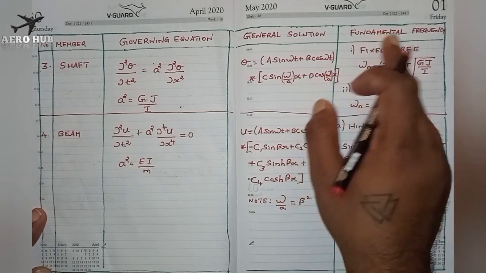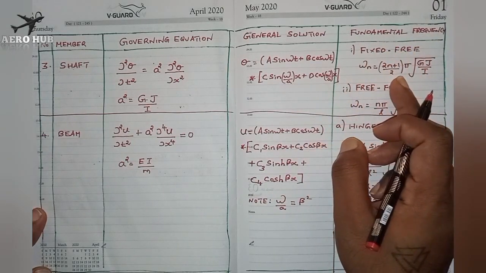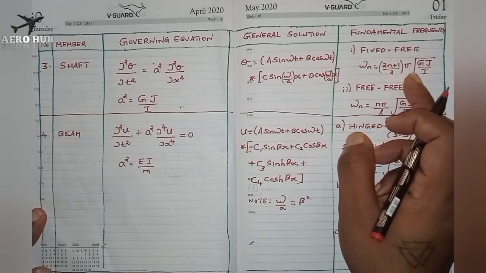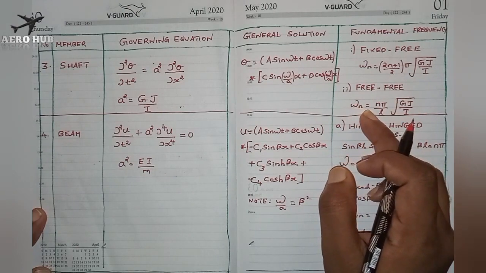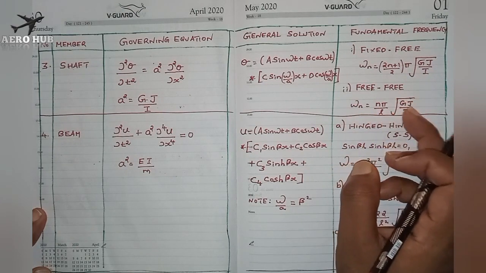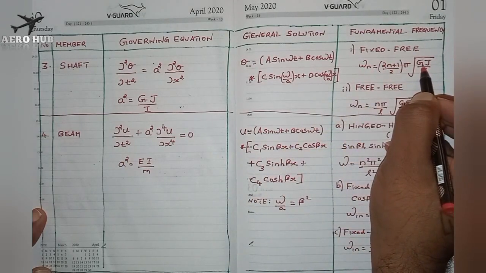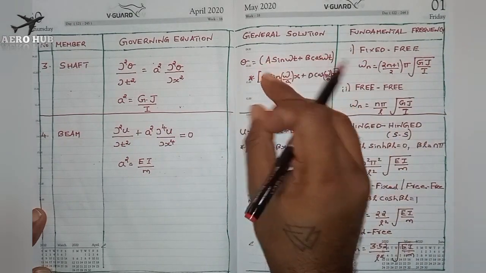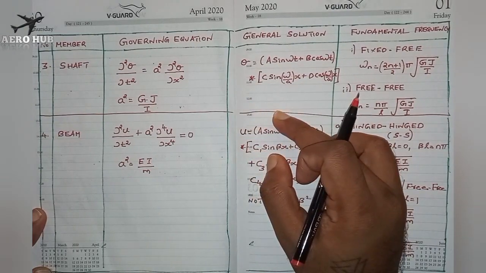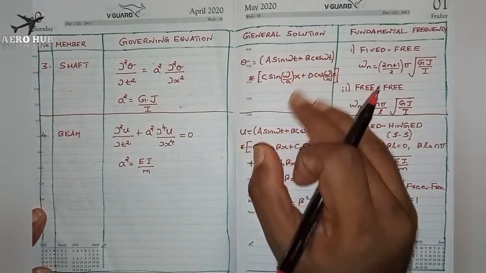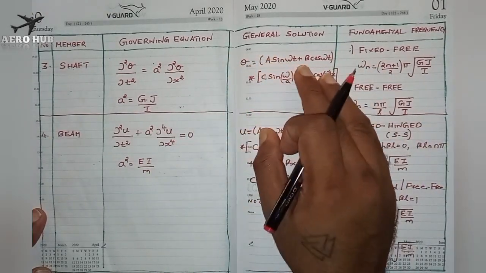With the fundamental frequency, for the fixed-free condition, ωn = ((2n+1)/2) π √(GJ/I). And for the free-free condition, ωn = (nπ/L) √(GJ/I). You have to understand that we get this value of ωn by substituting the boundary conditions in the general solution. We will do a problem on a shaft in the next lecture, and then you will get a good understanding of how to solve the general solution.